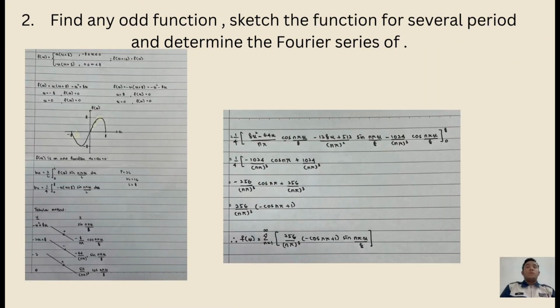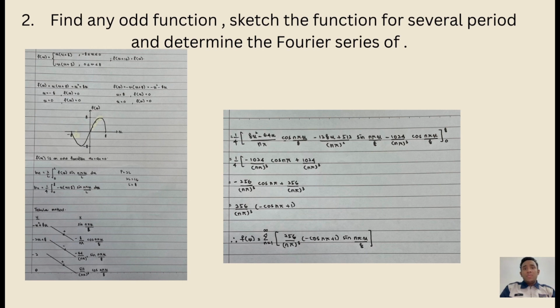x over 2. Question number 2 is find any odd function, sketch the function for one period and determine the Fourier series. For question number 2, I have used two functions, which is first, x bracket x plus a, for x bigger than negative 8 and smaller than 0. For the second is negative x bracket x plus a, for x bigger than 0 and smaller than 8. So from the equation, I have got the graph.